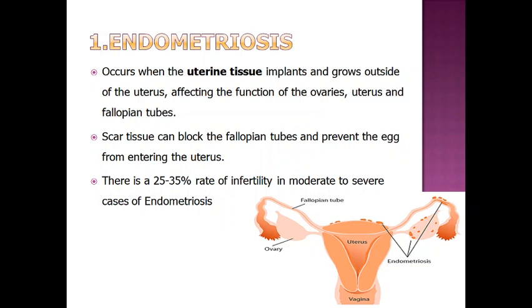So what happens if this tissue by mistake gets implanted in the fallopian tube, which is a hollow tube through which the egg should move to the uterus? If this scar tissue gets implanted in the inner wall of the fallopian tube, it may form a block, and it may block the movement of the egg as well as the fertilization process.